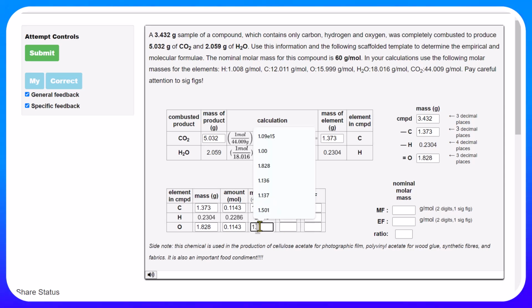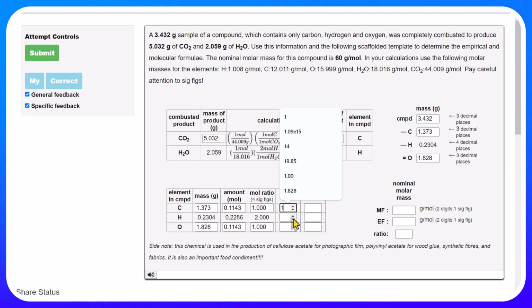And I tell you that I want 4 sig figs because when you initially find the mole ratio, you really don't want to round off until you're certain that you know what's going on here, that it's not 1.33 or 1.5 or 1.25, but indeed it's going to be 1, 2, 1. So of course this is representative of the empirical formula. So 1, 2, 1.